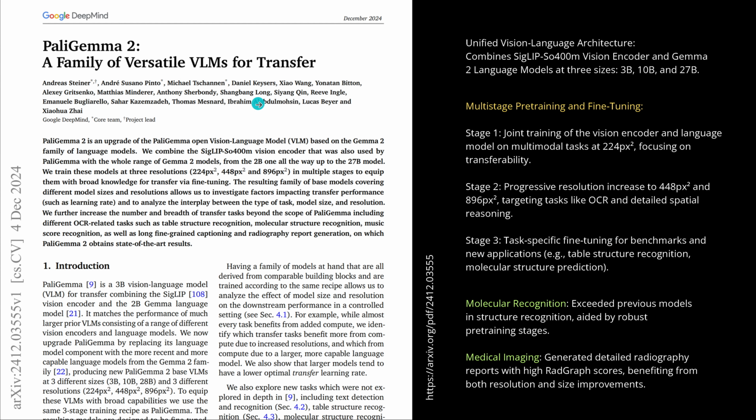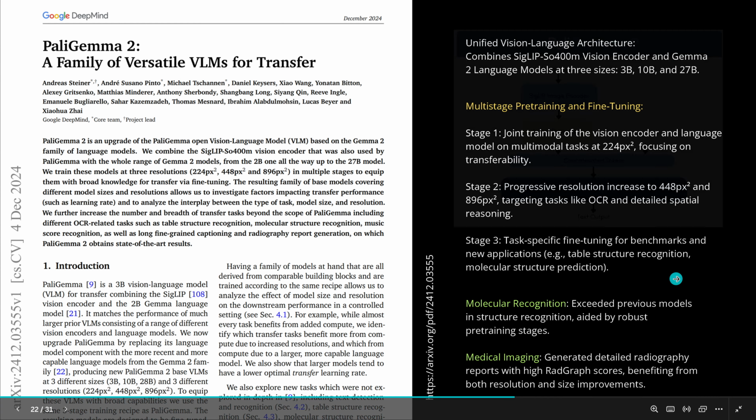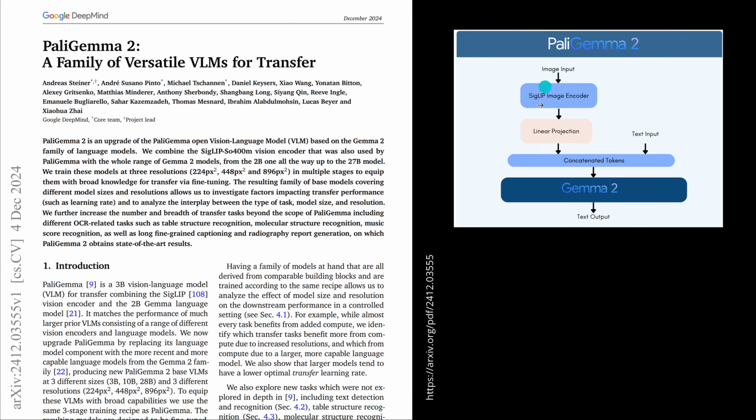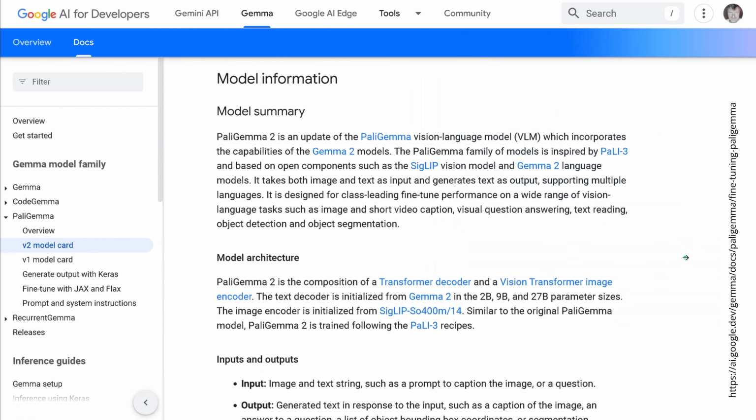Great. Very nice. Have a look at this technical documentation. You have image input, text input, and Gemma 2 is just a continuation of Gemma. You find all the information here at Google AI for developers. You have PaliGemma, and if you want to see what is special about version 2, the model card has all the information.